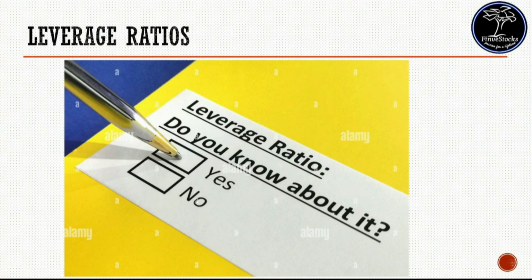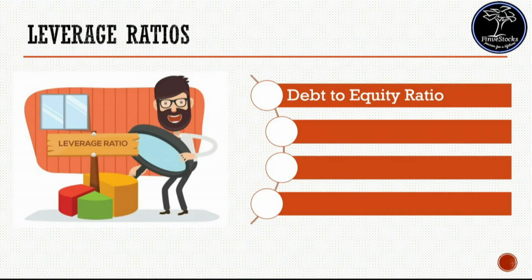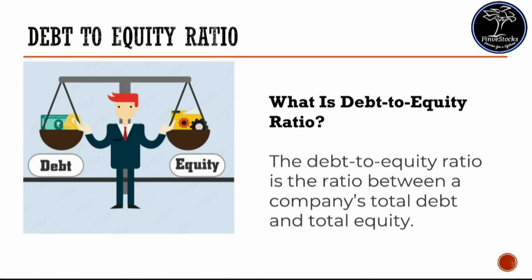A higher financial leverage ratio indicates that a company is using debt to finance its assets and operations. Often, that could be a risky bet for potential investors. So, debt to equity ratio is one of the most important financial tools, which gives an idea of how much borrowed capital or debt can be fulfilled in the event of liquidation using shareholders' contributions. So, what is debt to equity ratio?